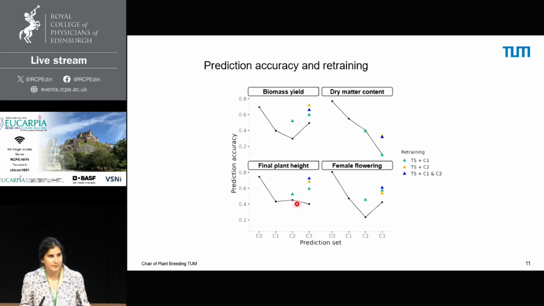So retraining allows the possibility to increase this prediction accuracy by incorporating information from further selection cycles into the training set. And we tested that and obtained positive results for most of the cases. So this opens the door for increasing the prediction accuracy and improving the selection response through good design for model retraining in the selection scheme.